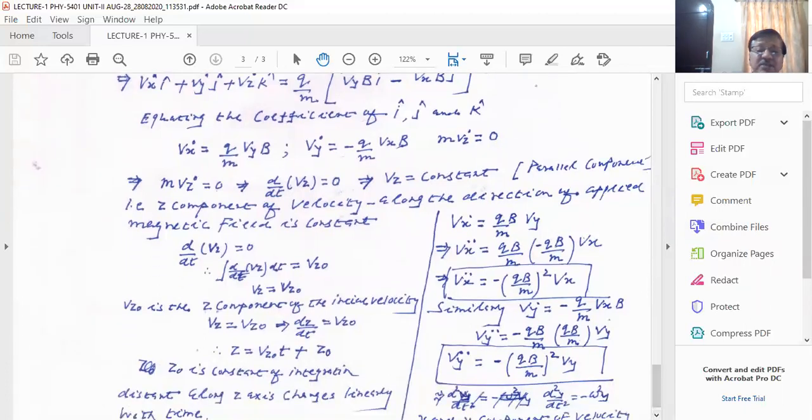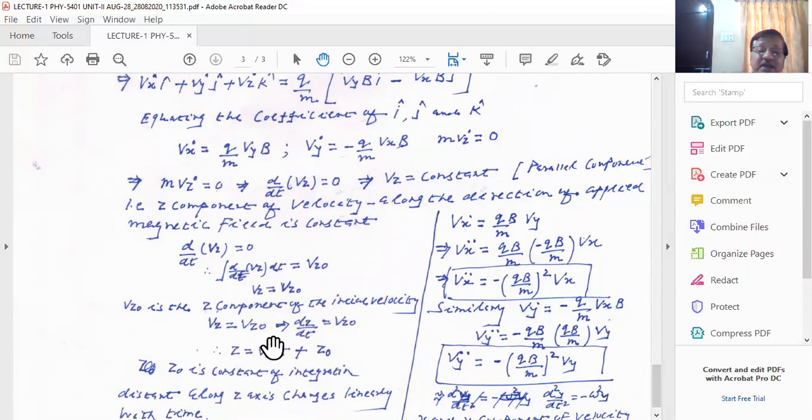So z equals Vz0 t plus z0. Again you integrate, and z0 is a constant of integration. This is very simple, and you people are now BSc students, so you don't require explanation for this. I have dz by dt equal to Vz0. I integrate both the sides.